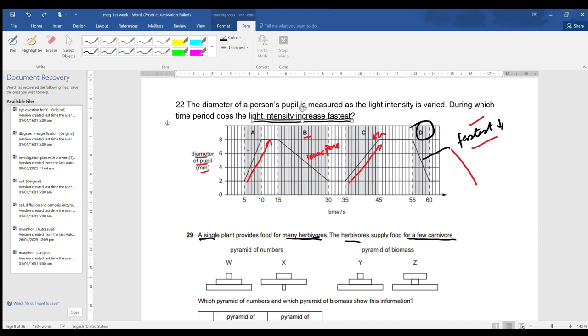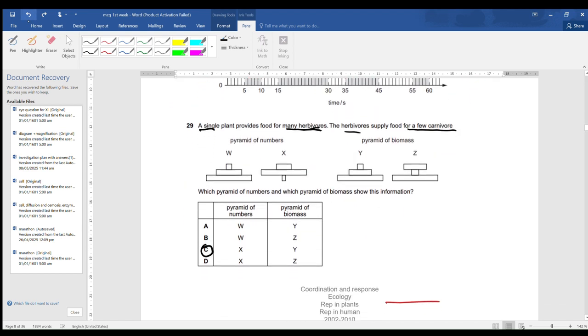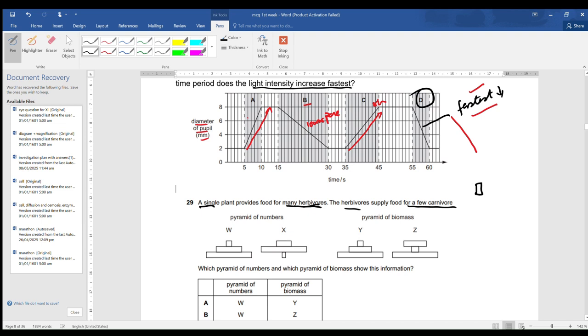Okay. Now next, a single plant provides food for many herbivores. The herbivores supply food for a few carnivores. Which pyramid of number and which pyramid of biomass shows this information? Single plant, pyramid of number, single plant, fed by many herbivores, and the herbivores supply food for a few carnivores. So in pyramid of number, we will consider the number. So one plant, many, and few. So pyramid of number should be like this.